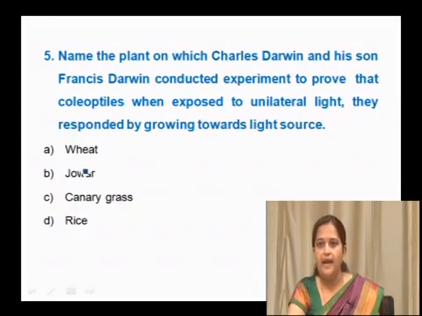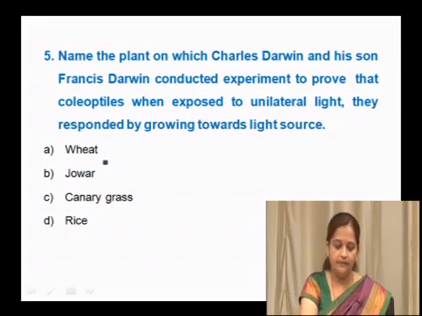Name the plant on which Charles Darwin and his son Francis Darwin conducted experiments to prove that coleoptiles, when exposed to unilateral light, respond by growing towards the light source. The options are jowar, wheat, rice and canary grass. They worked on which plant?